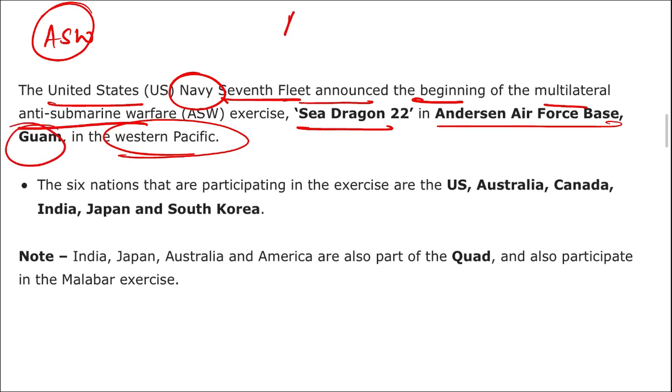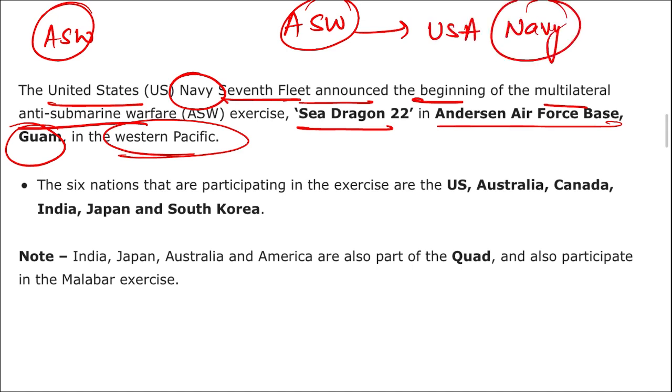So the question can be asked: this anti-submarine warfare exercise was conducted by the United States Navy. The location was the Western Pacific. The name was Sea Dragon, and the location was Anderson Air Force Base in Guam. The six nations participating are the US, Australia, Canada, India, Japan and South Korea.